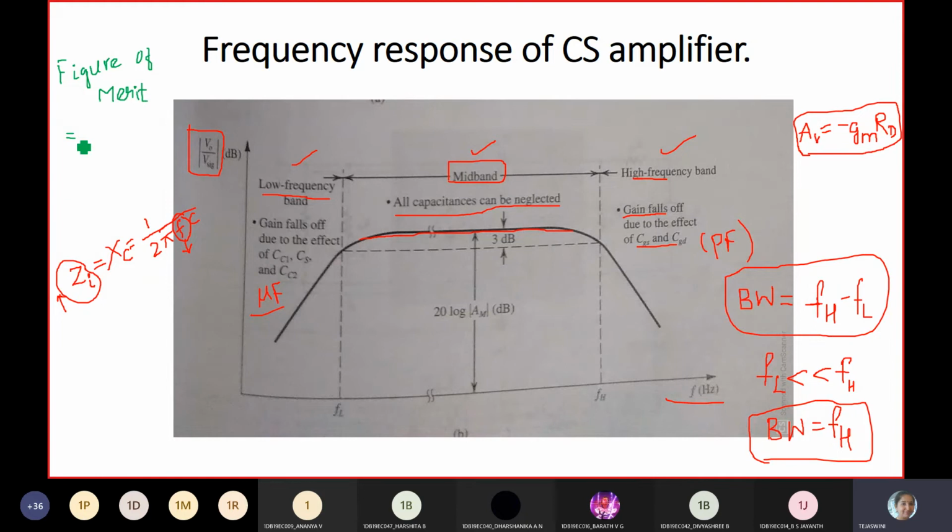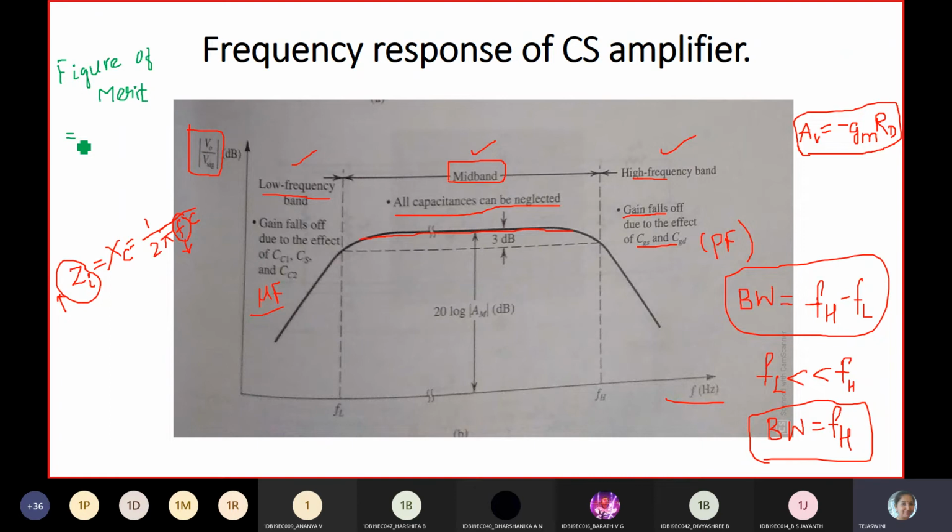So the performance is measured by the figure of merit. In electronics, the figures of merit of an amplifier are numerical measures that characterize its properties and performance.